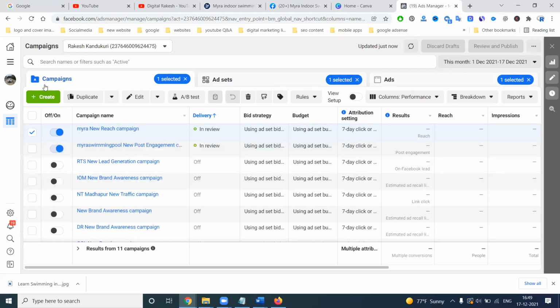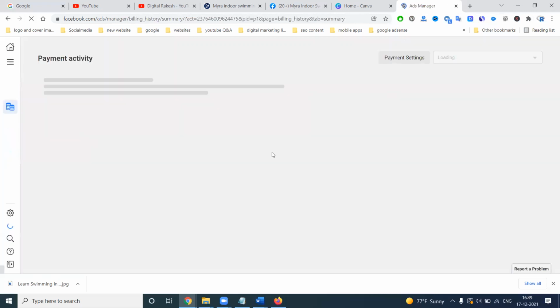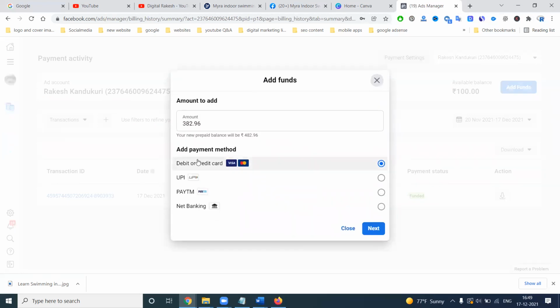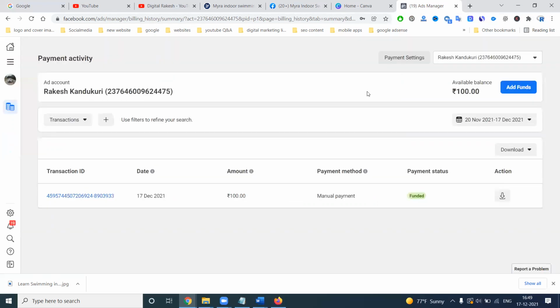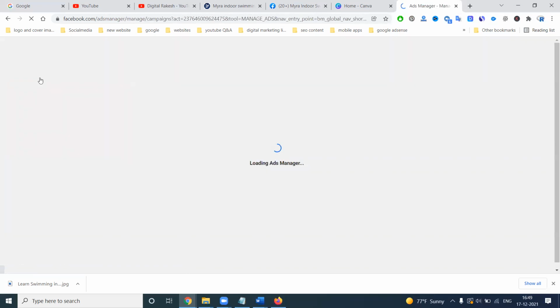In the payment method, we can use net banking, credit card, Google Pay, Phone Pay, anything is supported. Not only one: debit card, credit card, UPI, Paytm, and net banking. When selecting Paytm, compulsorily the scan option must be available in your Paytm app in your payment methods. Why? Because previously a lot of issues were happening, so that is the reason they changed this procedure to scan mode. So this is the method we can follow to create the ads.